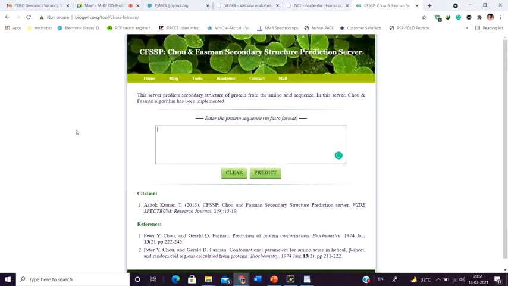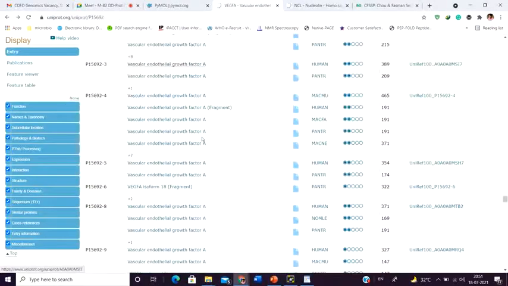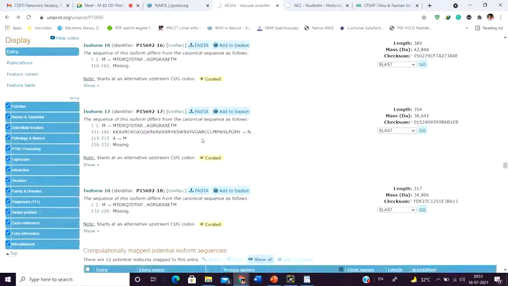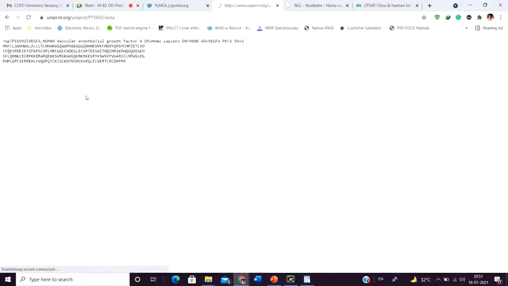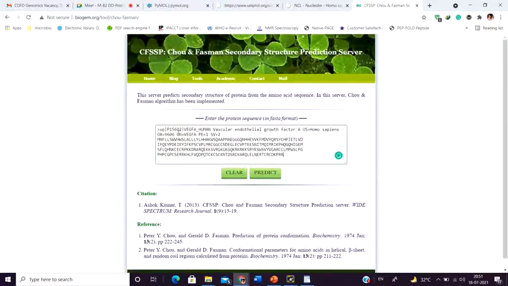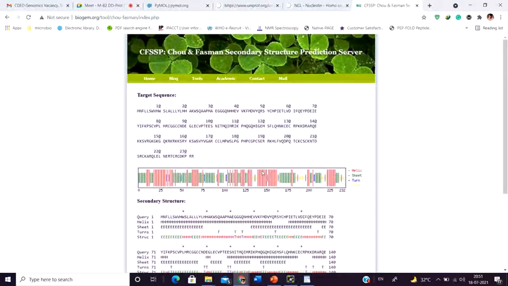So copy this FASTA format here, upload the protein sequence, simply click on predict, and that's all. Now it's going to predict the entire secondary structure of your protein. Remember, this server is not going to give you the 3D model of a protein, but it's going to predict the secondary structure.